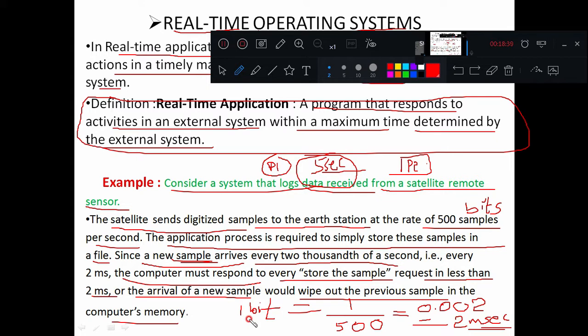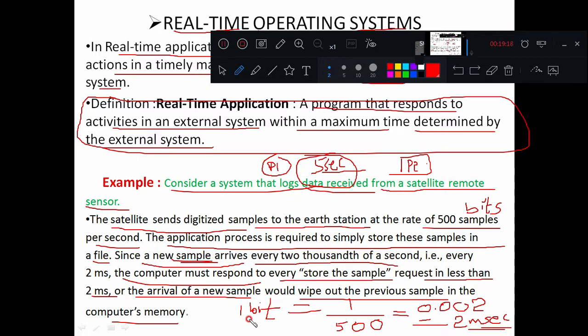Finally, if I am trying to collect all this data and generate one map, it may be sending the latitude and the longitude of a place or a remote place. After collecting all this data, I'll form a map. So if I start missing some of the bits or samples, the map will not be generated completely. We will have some empty spaces because of missing some of the samples or bits.